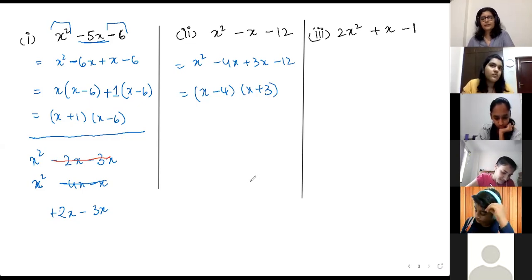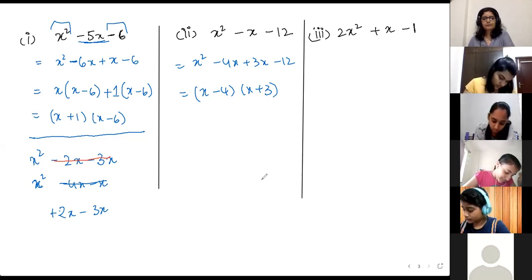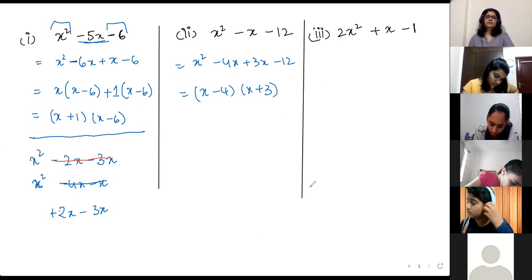Okay, now did you get a hang of it, Swayam? Yes, ma'am. Cool. Tia, do the third one.